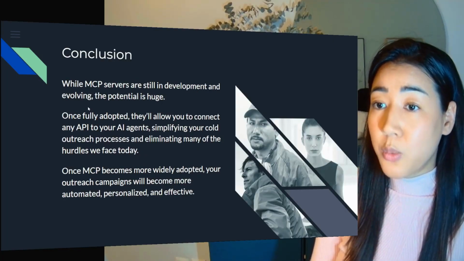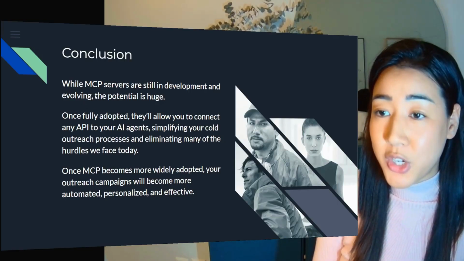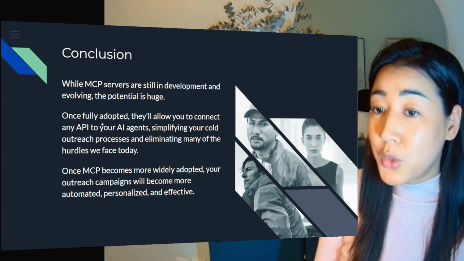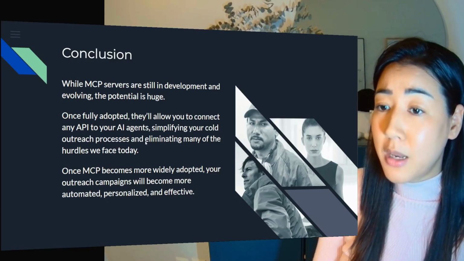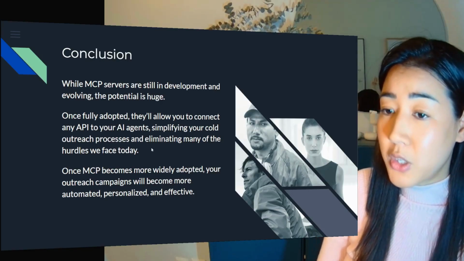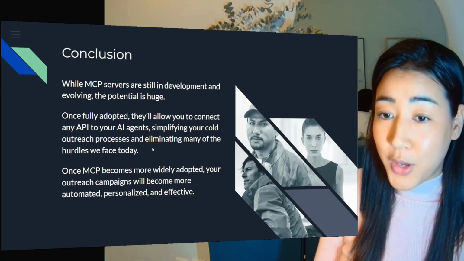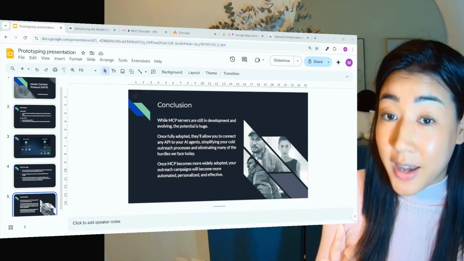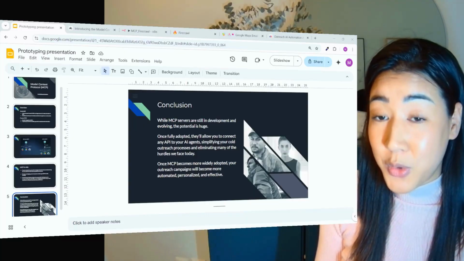So the conclusion is, while MCP servers are still in development and evolving, the potential is huge here. Once it's fully adopted, they'll allow you to connect any API to your AI agents, simplifying your cold outreach process and eliminating many of the hurdles that we face today. So once MCP becomes more widely adopted, your outreach campaigns will become more automated, personalized, and effective. So we're going to use this a lot in our own n8n workflows. And now when you've seen the power of it, let's jump into n8n and I'll show you more closely how it works there.